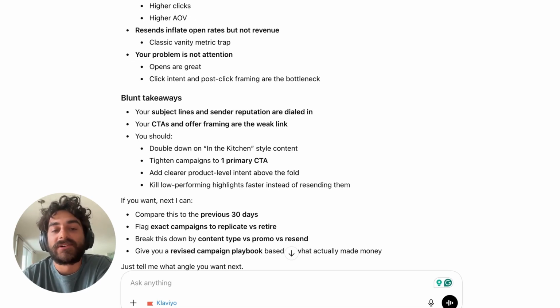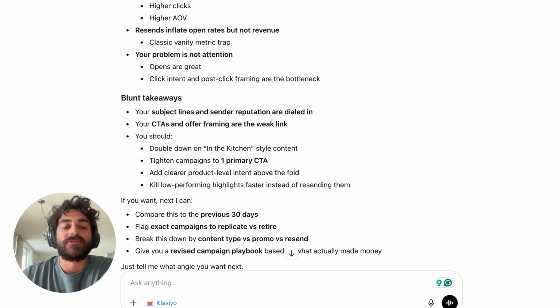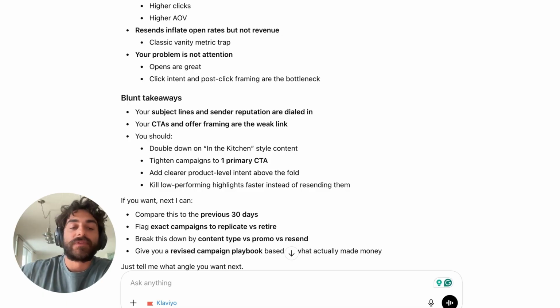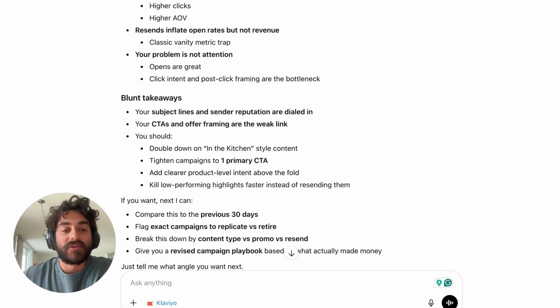And I audit accounts all of the time where I see that they have 70% open rates and 0.1% click rates. And then you go into the deliverability tab in Klaviyo and there is a score of 30, let's say, and they have sky high spam complaint rates, sky high bounce rates, and they think that everything's amazing because they have great open rates, where that's not even a legitimate metric to pay attention to anymore. So I don't love that brands who don't know better are going to get this feedback from ChatGPT that is not actually leading them in the right direction.